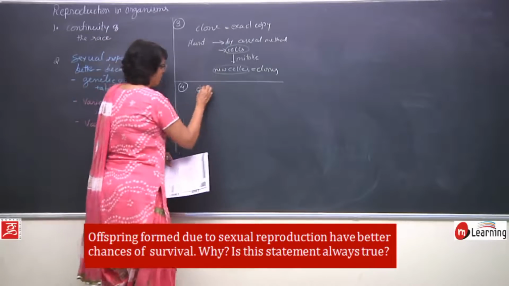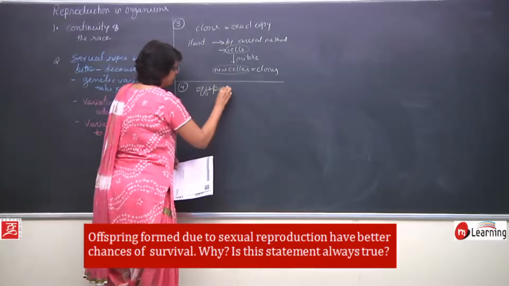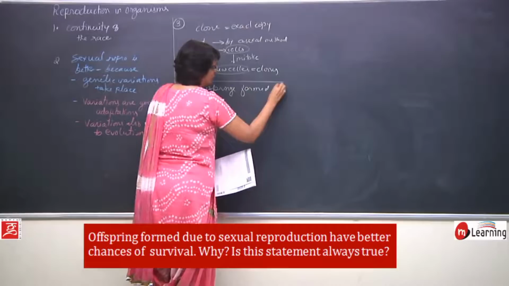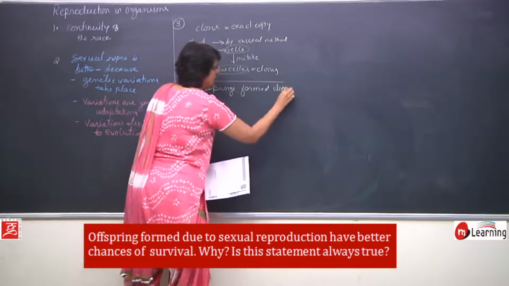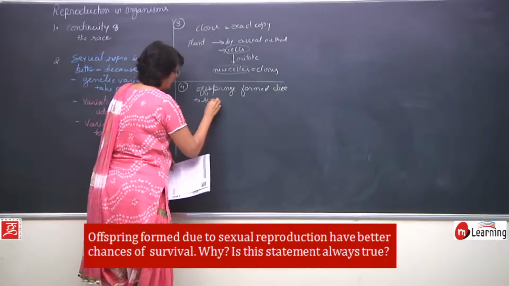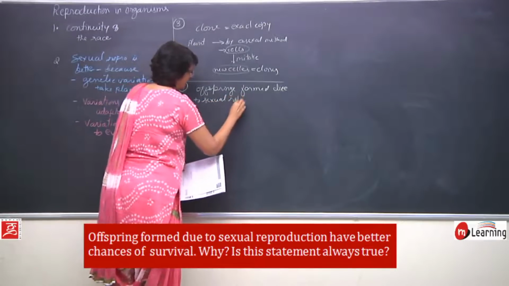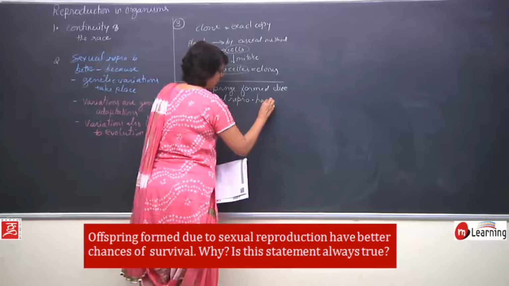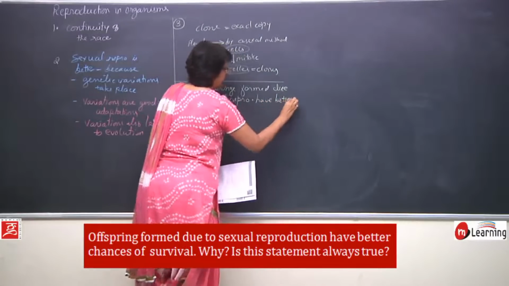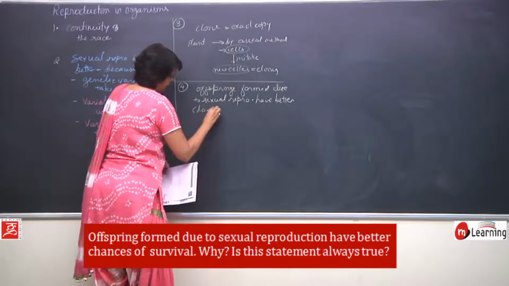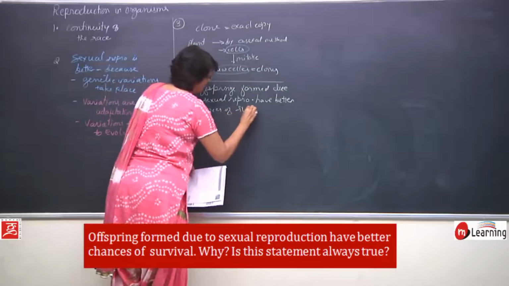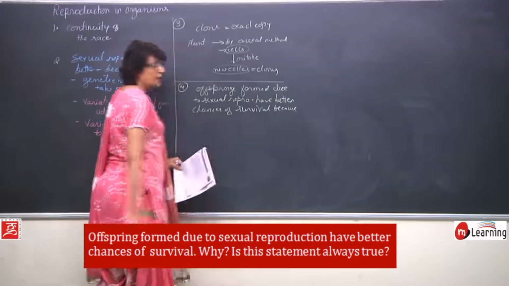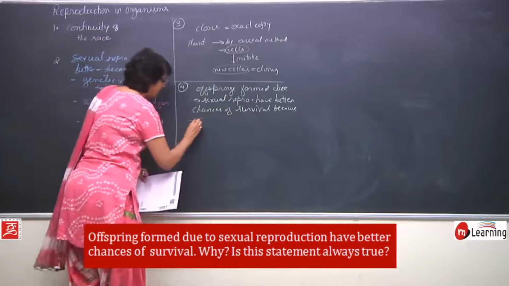Why? The offsprings formed due to sexual reproduction have better chances of survival because they have undergone variations.